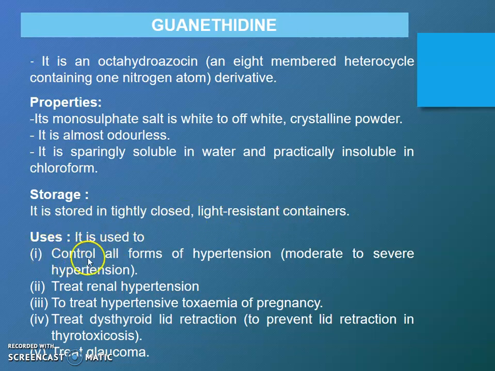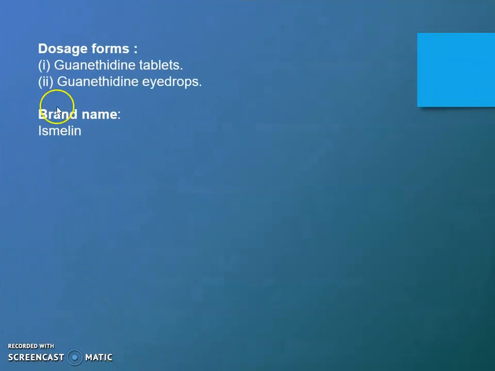Uses: it is used to control all forms of hypertension, moderate to severe hypertension, to treat renal hypertension, hypertension of pregnancy, to treat dysthyroid lid retraction, to prevent lid retraction in thyrotoxicosis, and to treat glaucoma. Then dosage form: it is available in the form of guanethidine tablet and guanethidine eye drops. Brand name is Ismelin.